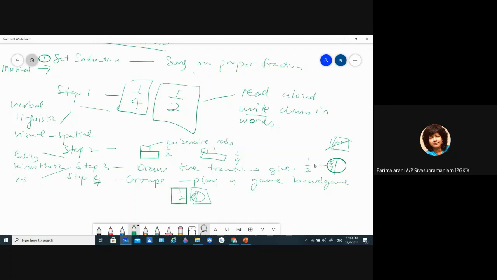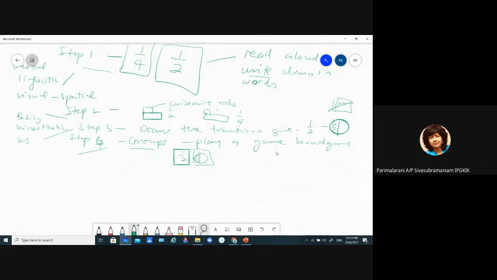In step 4, I put them in groups and ask them to play a game where they have to match fractions. They are playing in groups. Because they are playing in groups, what multiple intelligence is involved here? Interpersonal. Yes, interpersonal. Here they are already interpersonal.